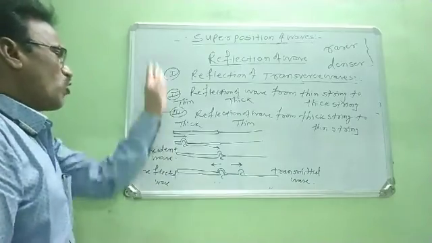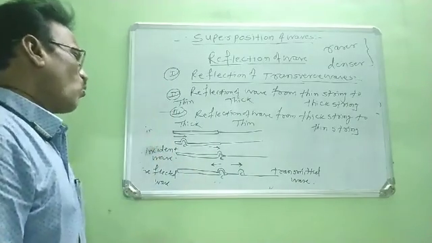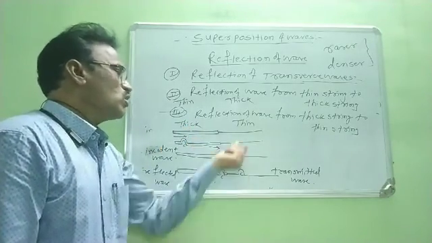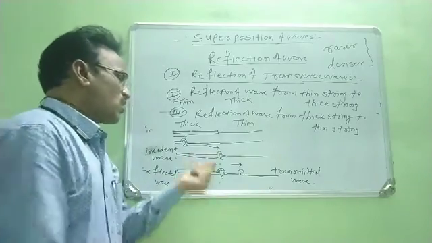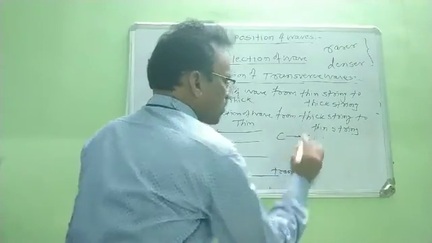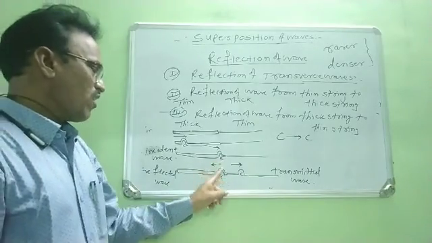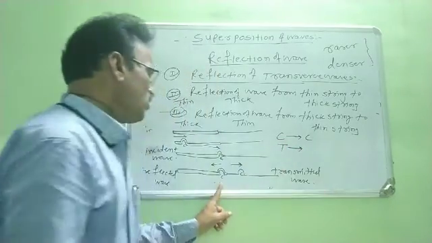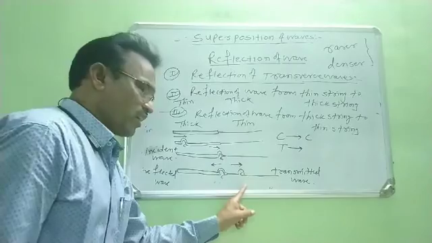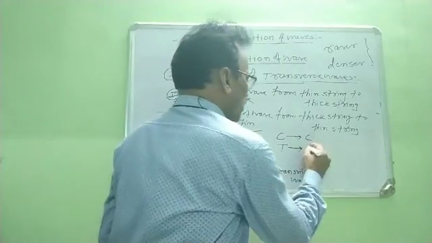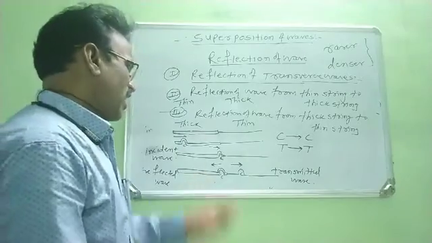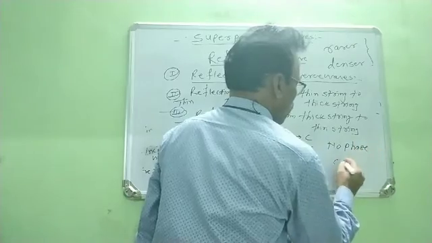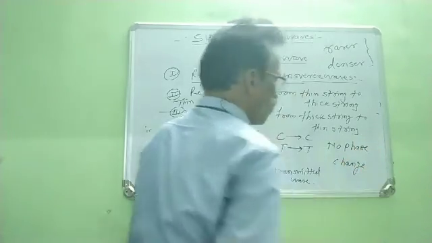In this way, we observe that when a wave traveling through a thick string reaches the thin string, the crest is reflected back as a crest, and when a trough is incident on the thin string, the trough is reflected as a trough, and we observe that there is no phase change.